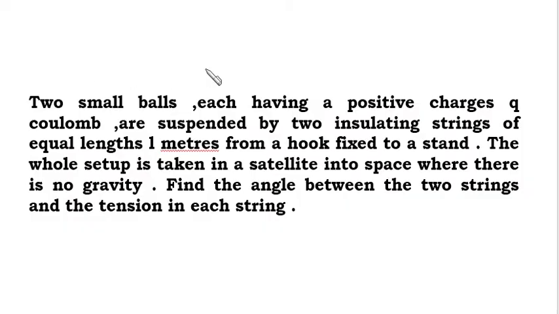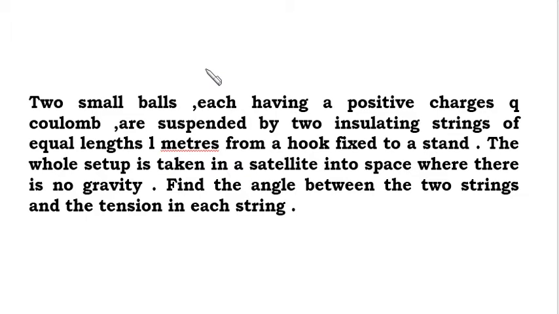The first question: two small balls each having a positive charge q coulomb are suspended by two insulating strings of equal length L meters from a hook fixed to a stand.